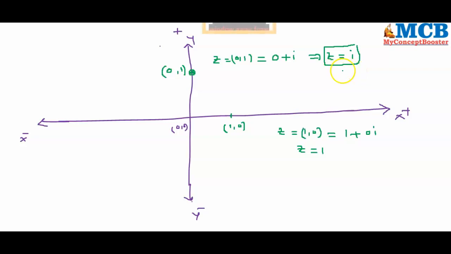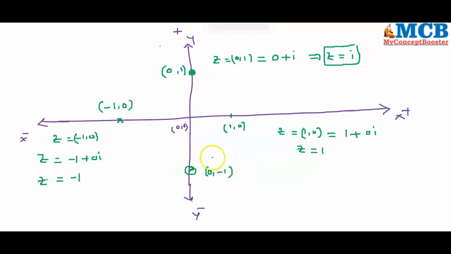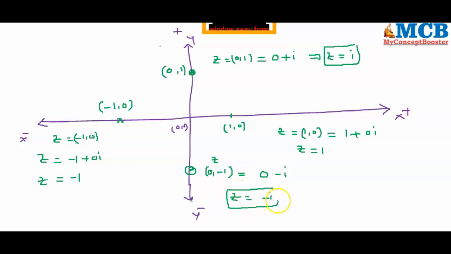If the point lies on negative x axis, let me take it as minus 1, 0, then z is equal to minus 1 plus 0i, which is nothing but minus 1. And if a point on negative y axis, that is 0, minus 1, is taken, z can be written as 0 minus 1 into i. That means z is equal to minus i.